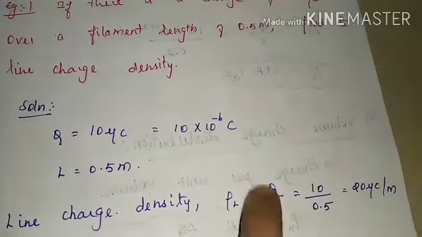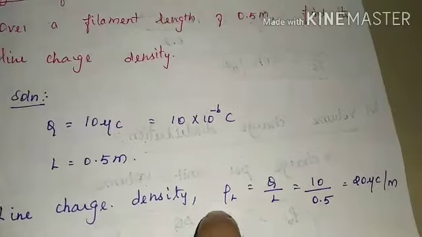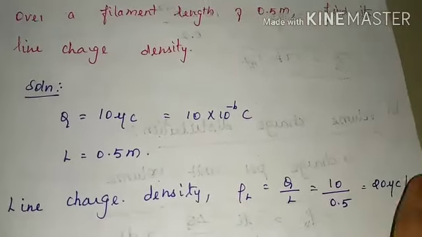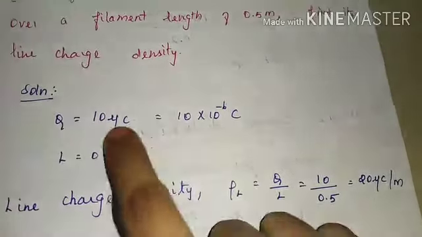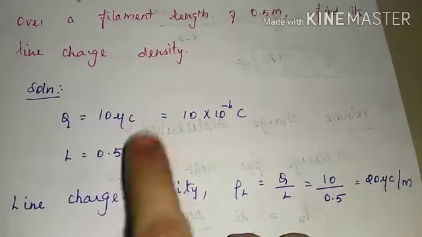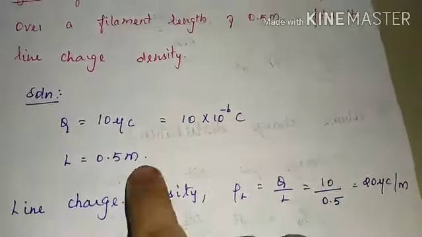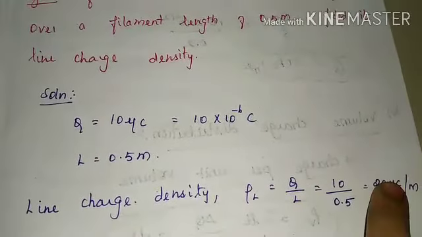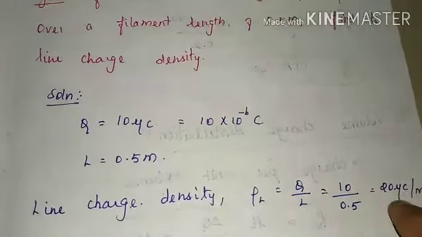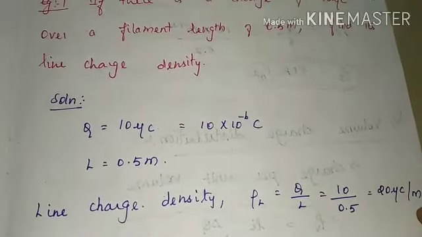So the unit for line charge density is charge per unit length, right? Here the charge is written as microcoulomb and length is written as meter. So microcoulomb per meter is the unit for the given problem. So 20 microcoulomb per meter.